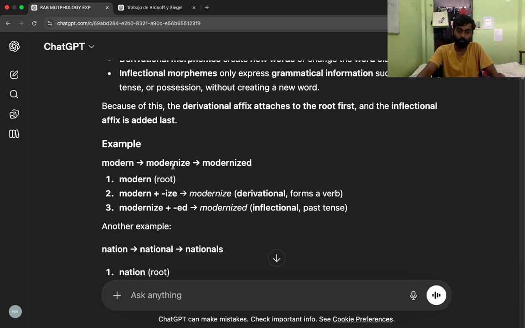Example: modern, modernize, modernized. 1. Modern, root. 2. Modern plus -ize, modernize. Derivational, forms a verb. 3. Modernize plus -ed, modernized. Inflectional, past tense.